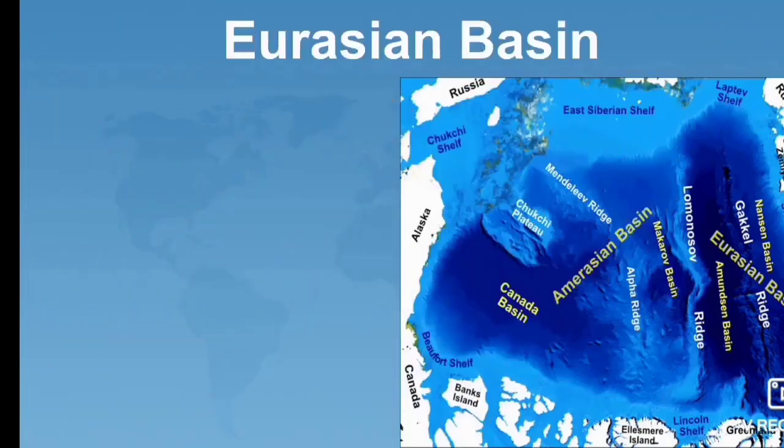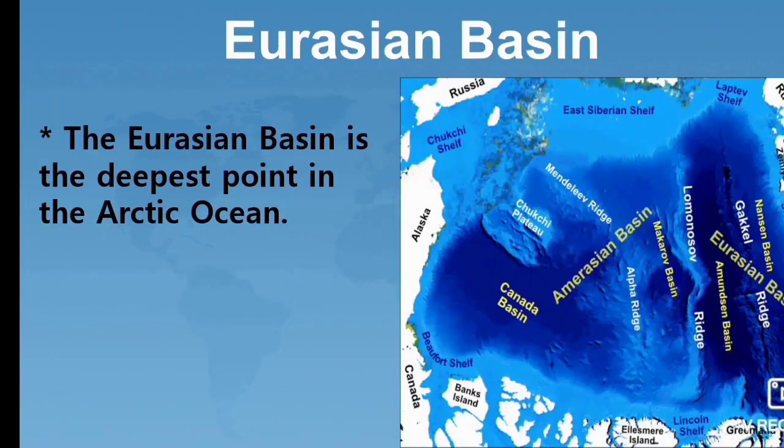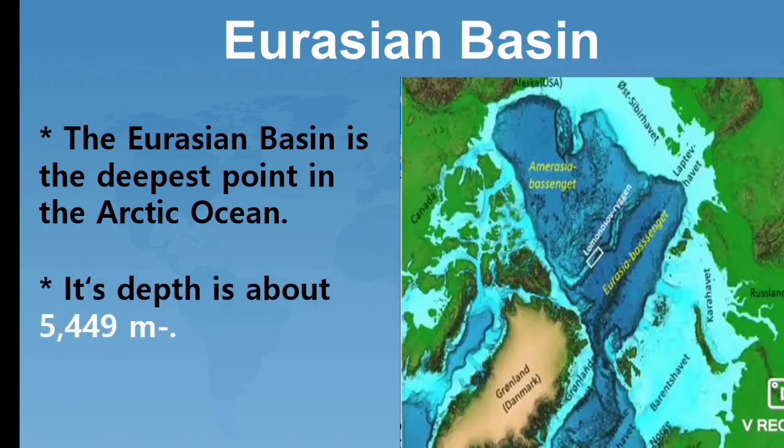Next is the Eurasian Basin. The Eurasian Basin is the deepest point in the Arctic Ocean. Its depth is about 5,449 meters. The Arctic Ocean's deepest point is the Eurasian Basin. Students, I hope you understood this class.